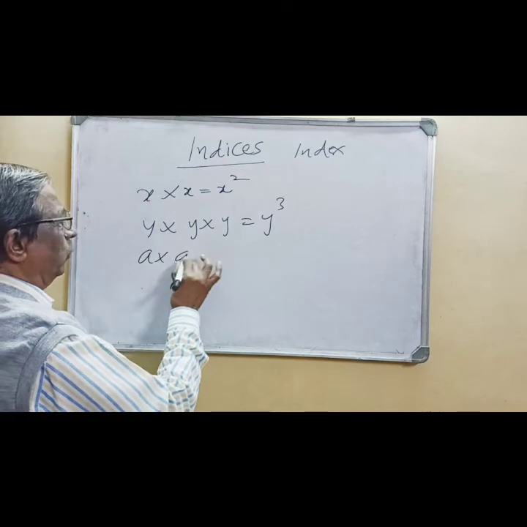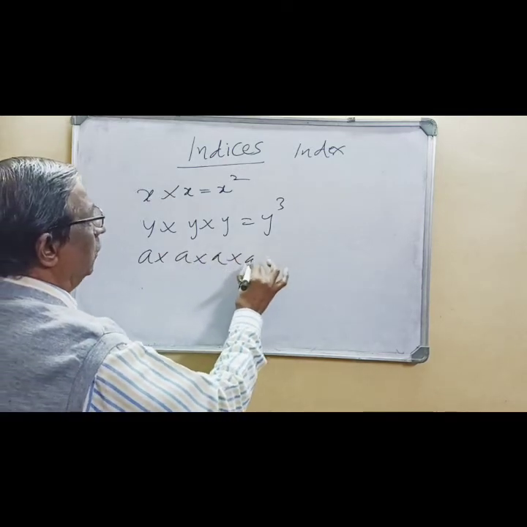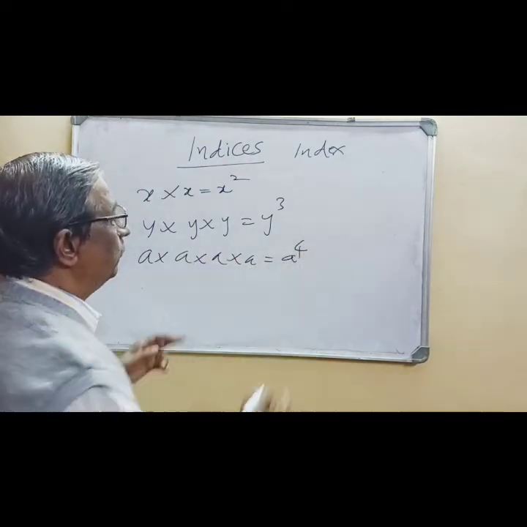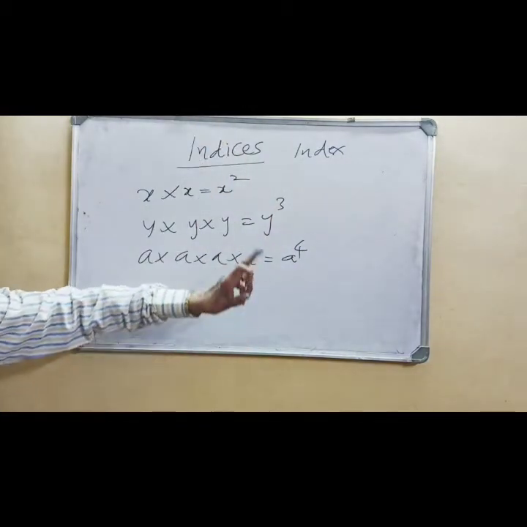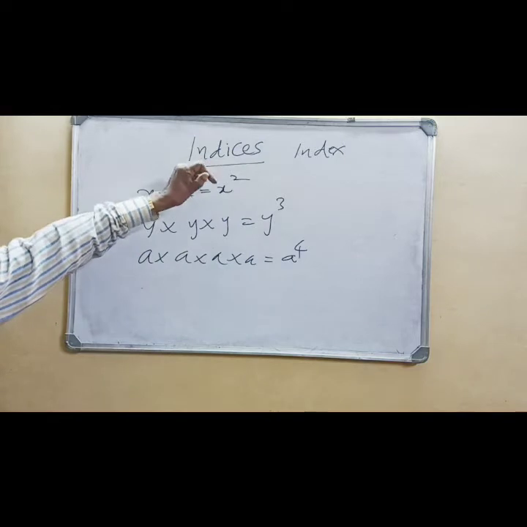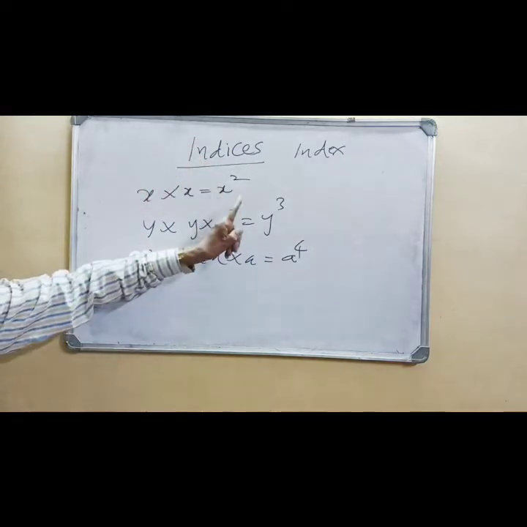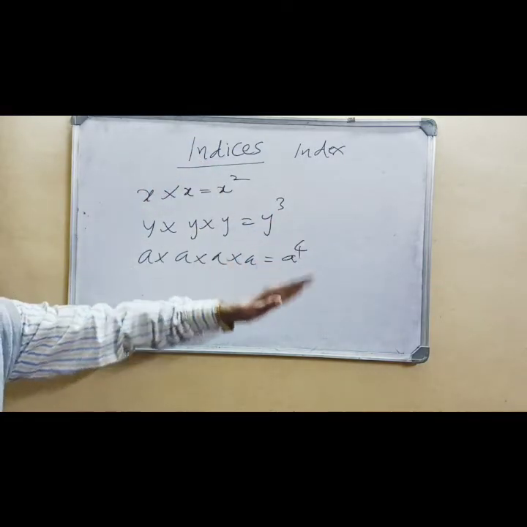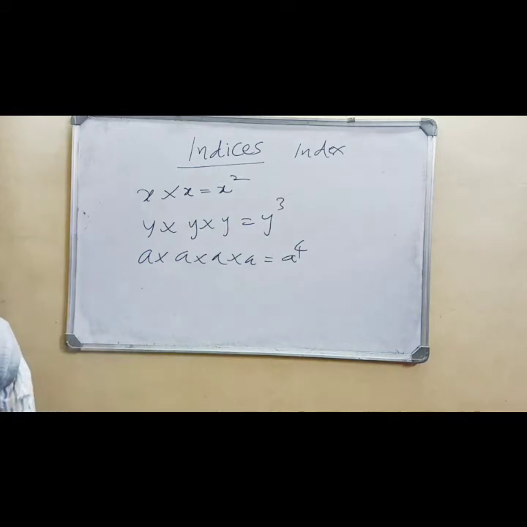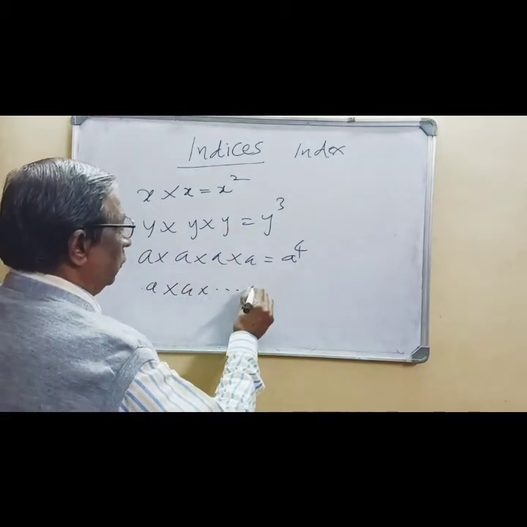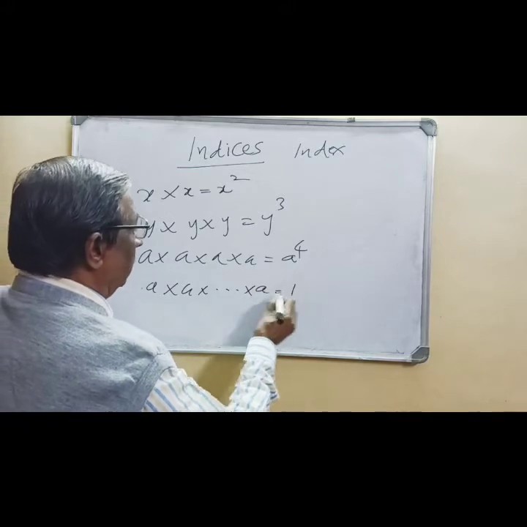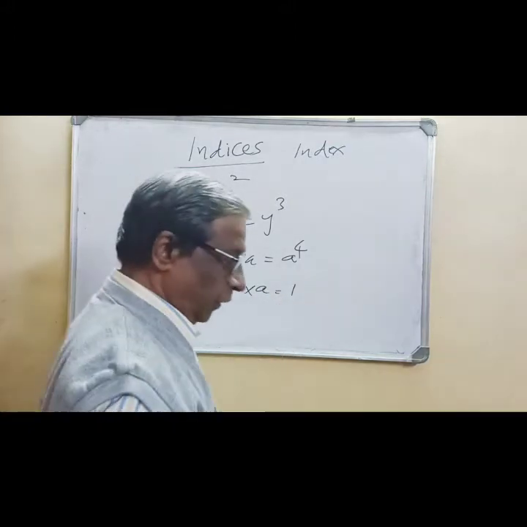a into a into a into a is a raised to 4. So we have y cube, x square, a square, cube, raised to 4. Onwards, it's a raised to 5, a raised to 6, a raised to 10, like that. If I continue the same thing, you need not write a ten times, but you can write it as a raised to 10.